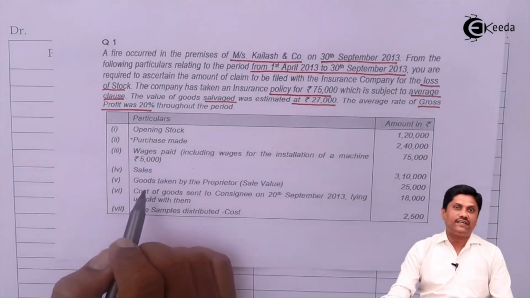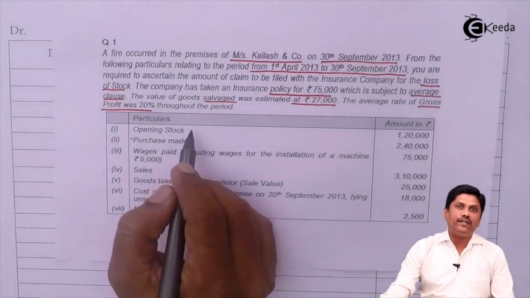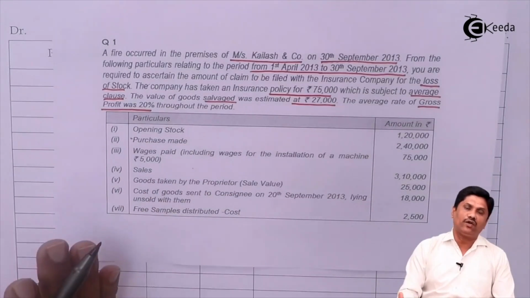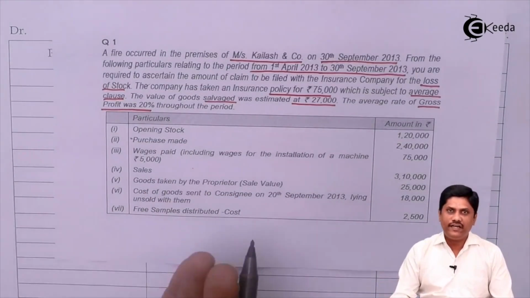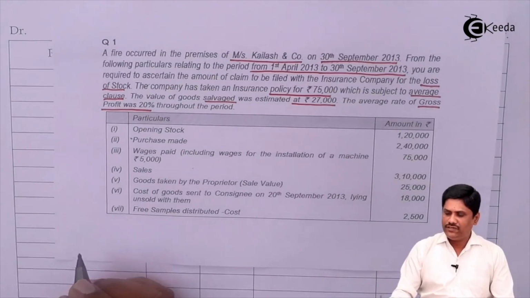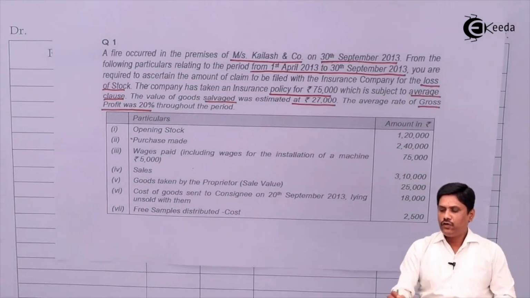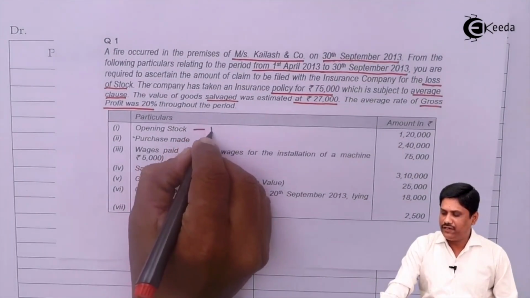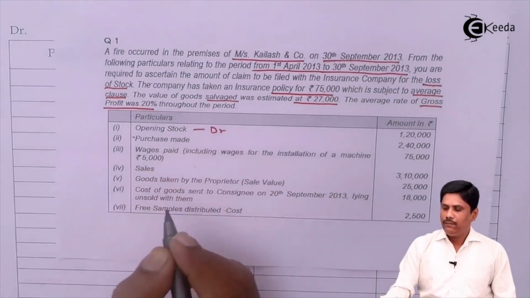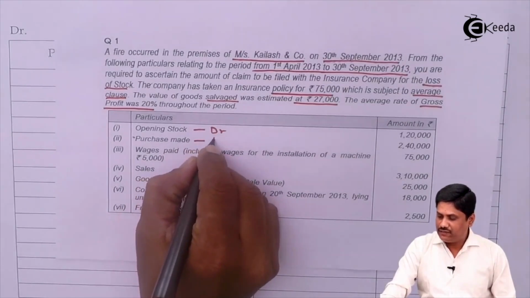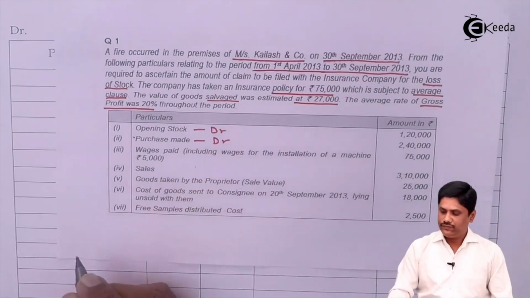Now let's read the data which is given to you. Importantly, you have to understand that this data is applicable in your memorandum trading account either on debit side or on credit side. Let's go through the data. Let us decide where this amount can be placed. Opening stock. Your opening stock will appear on the debit side of your memorandum trading account. Purchases made. Where will this appear, sir? Debit side of your memorandum trading account.